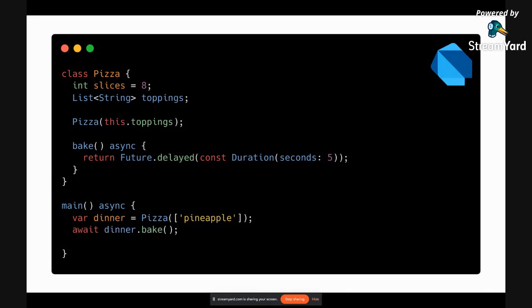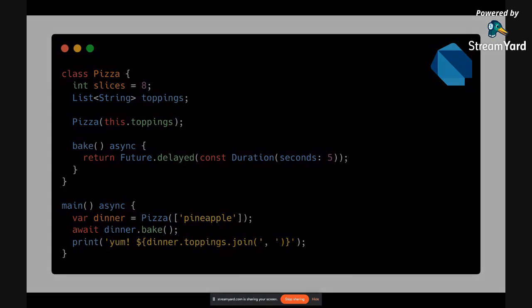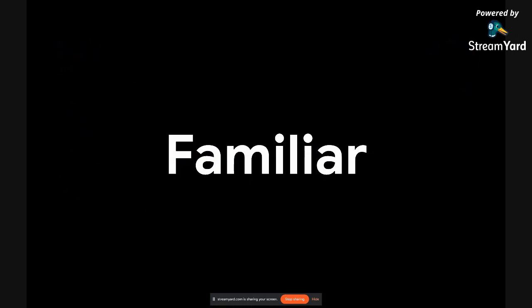And then there is the same method which you deal with in TypeScript. So await dinner.bake, and then rather than console.log you can actually print something. So you can see the similarity between these two languages. I think most of the things are very much similar. Even if you are from a Java background or C# background, I think this is how you write things. There can be a few things which are different, but more or less the idea is the same. So yes, it is familiar.